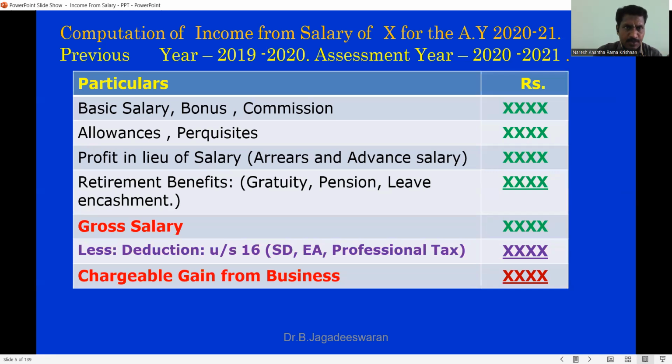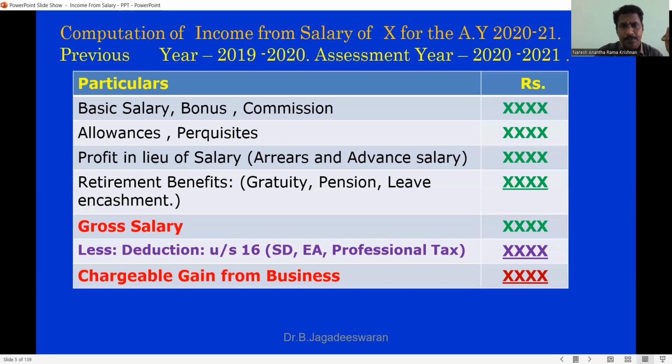Coming to the computation, usually we say calculation, but in income tax we say computation. Computation of income from salary has these categories. First, you can see basic salary, bonus or commission, and different types of allowances. In the coming slides, we're going to see the different allowances.